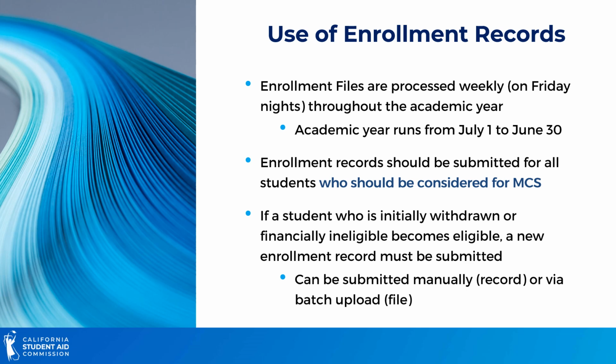Schools should submit enrollment records for all students who should be considered for an MCS award. If a student who was initially withdrawn or financially ineligible becomes eligible again, a new enrollment record needs to be submitted. This student's enrollment data can be submitted manually or via batch upload. For more information about MCS enrollment files, check out our next MCS training module.